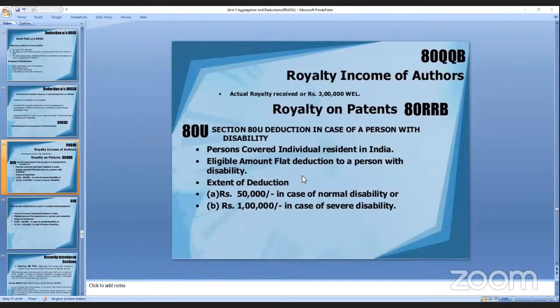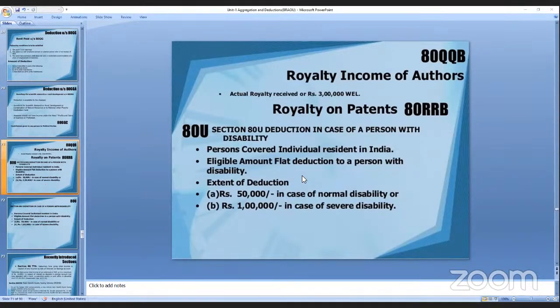This deduction is made in case a person is disabled. Disabled means he may be completely handicapped, blind, or completely bedridden. They also have income, so they also have to pay taxes.